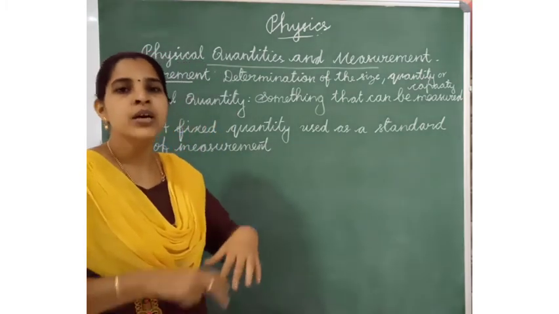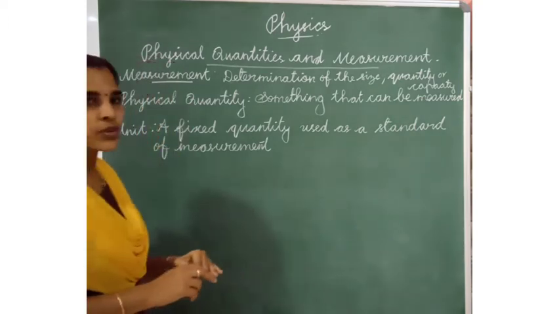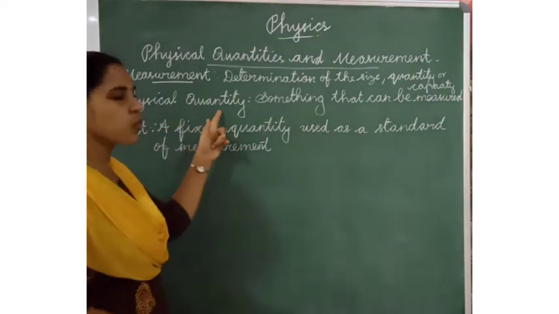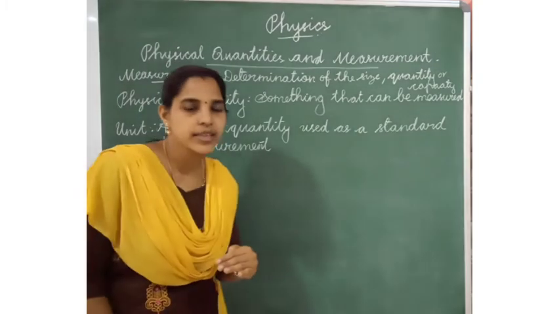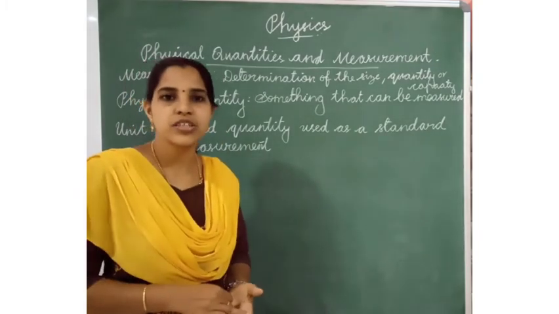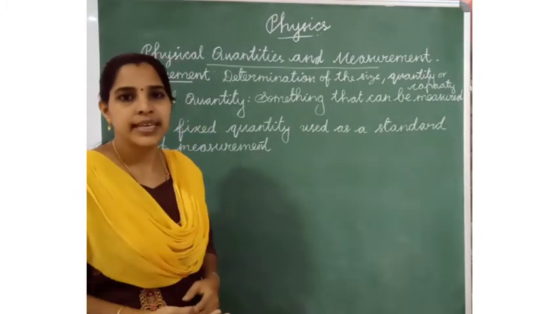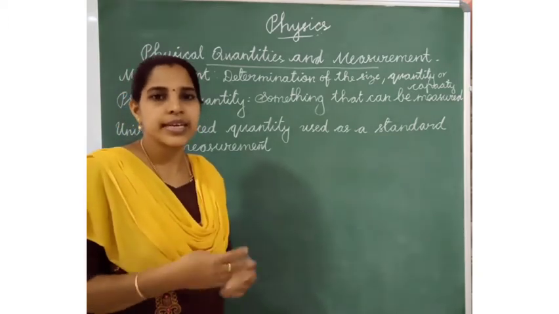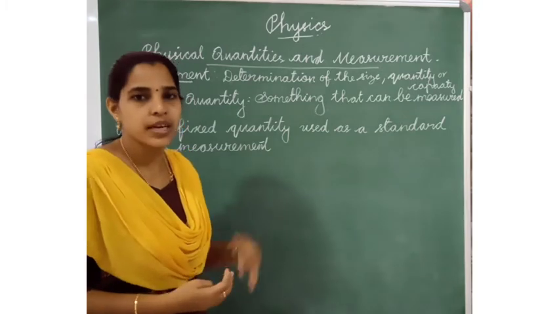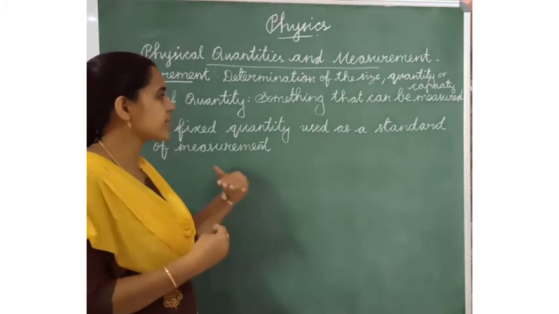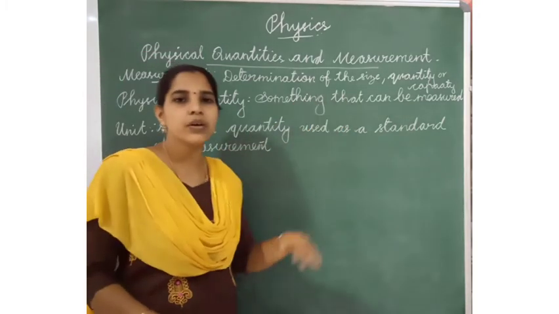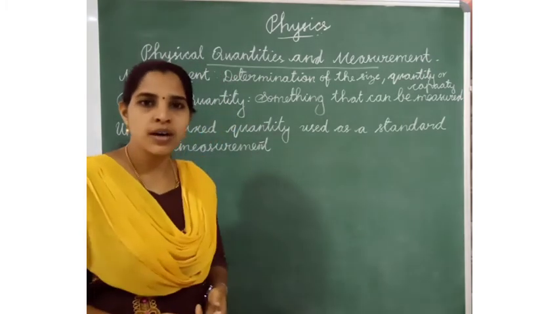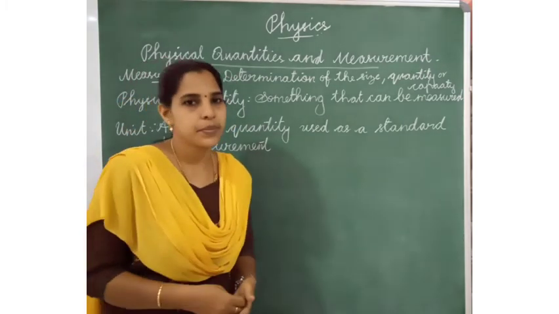What physical quantities are there? Mass, temperature, time, length, density. In our next year we will study different types of physical quantities. In this class we are going to study only length, mass, time and temperature.